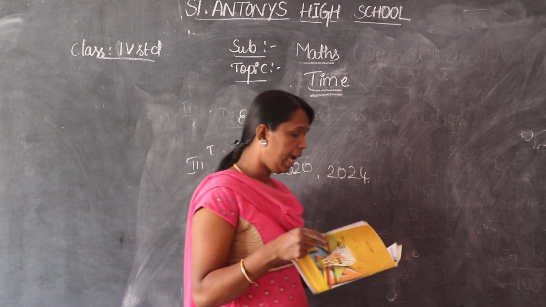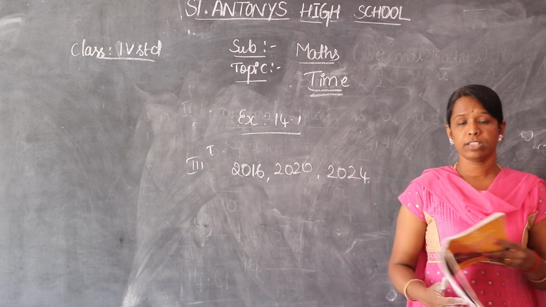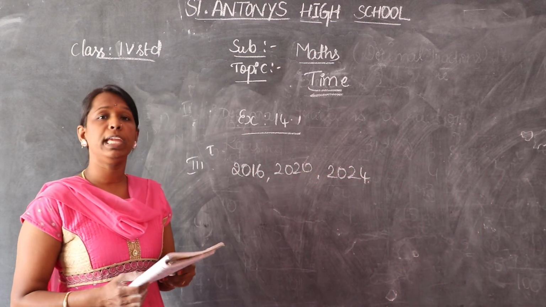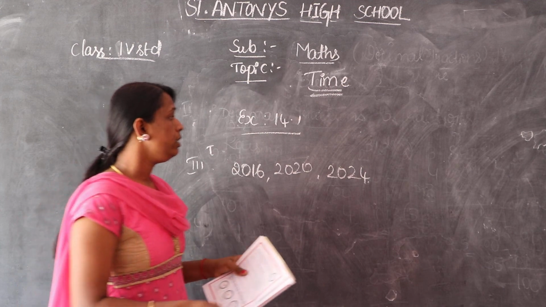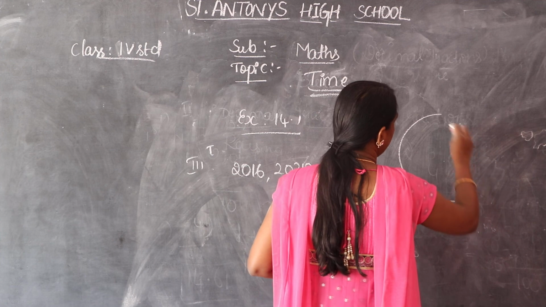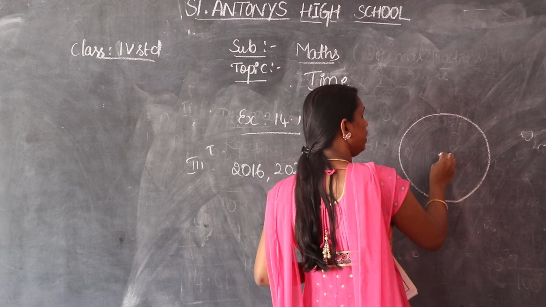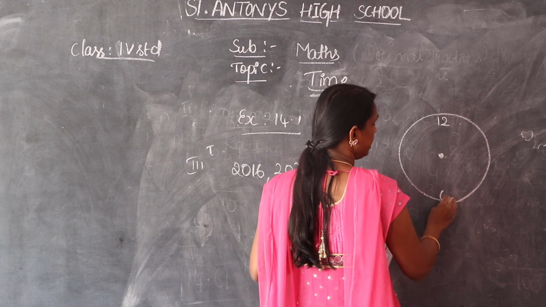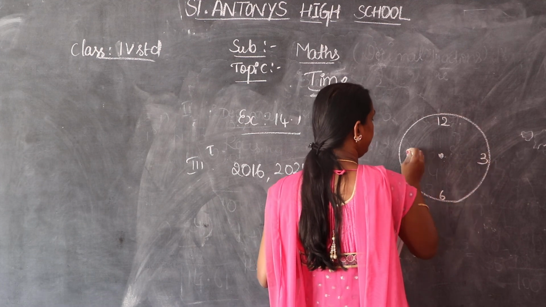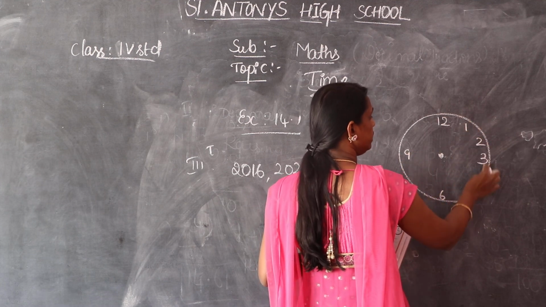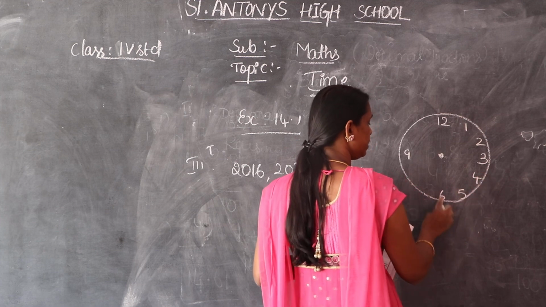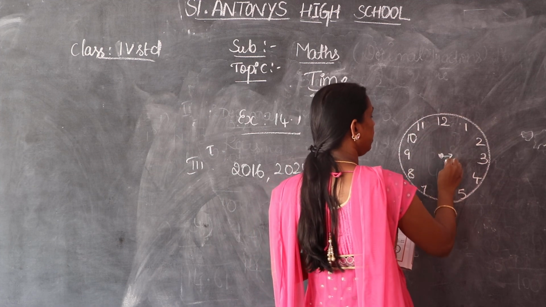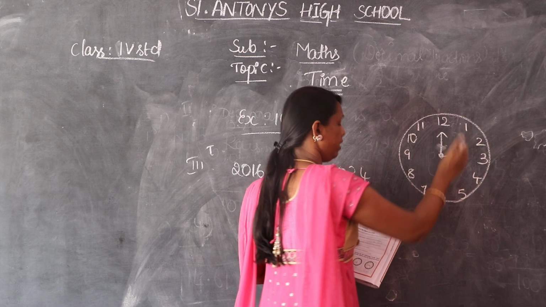Okay. And then calculation of time. Children, we learn time. How many equal parts are there in the dial of a clock? Children, we know the dial of the clock. Draw it neatly using a bangle or a compass. Write down 12, 6, 3, 9 properly, and then 1, 2, 3, 4, 5, 6, 7, 8, 9, 10, 11. So there are 12 equal parts in a clock.